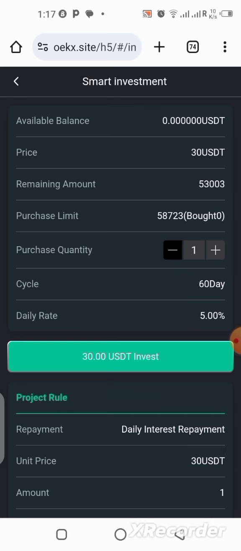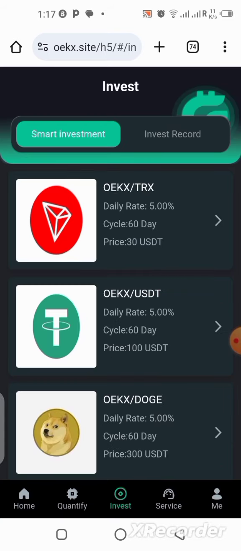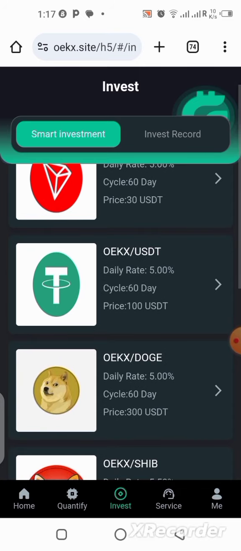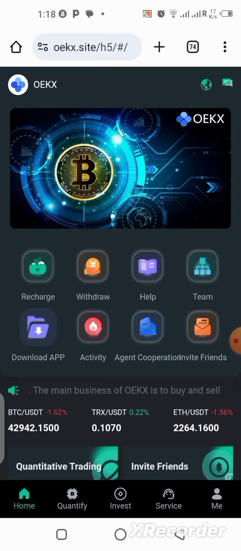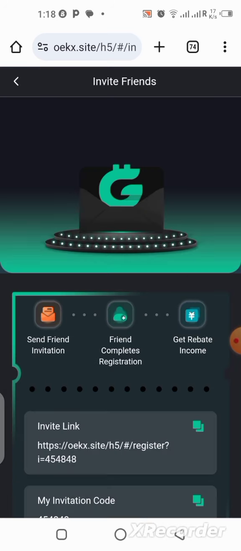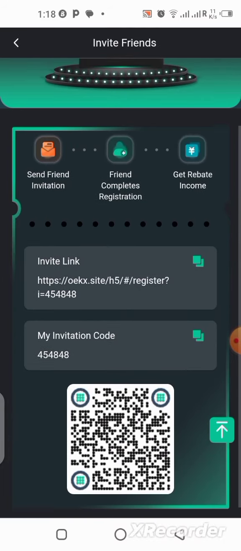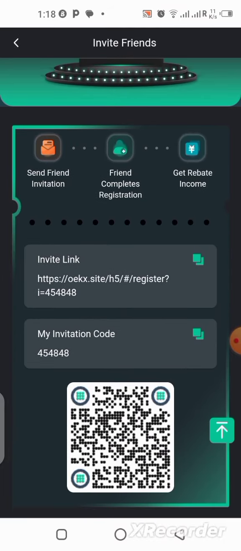Anyway, that's the second method you can use in earning on this platform. Now the third method I want to show you is something I always tell you guys regularly, which is by using your referral link. If you know how to refer, you definitely make enough dough with this platform. You will definitely cash out with enough funds.